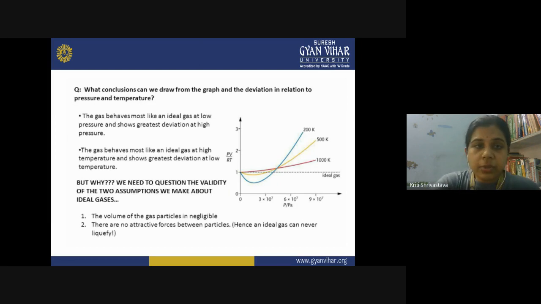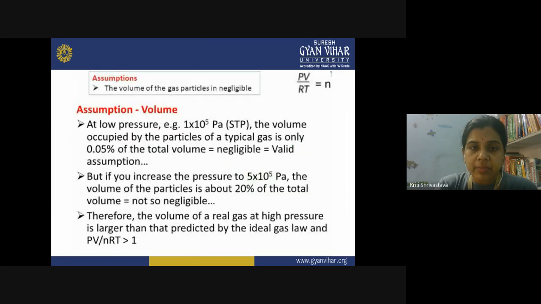Due to these two reasons, when you plot a graph of PV upon nRT with respect to pressure, we can see that none of the real gases shows a straight line just like the ideal gas. So this is the deviation of the real gases from ideal behavior.